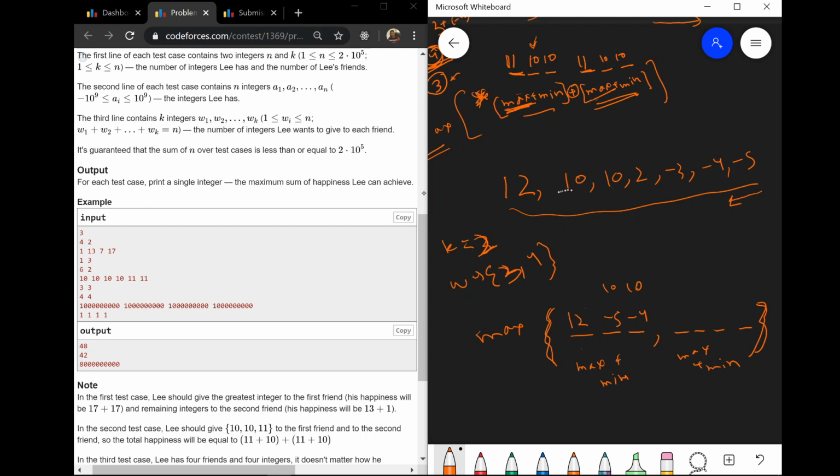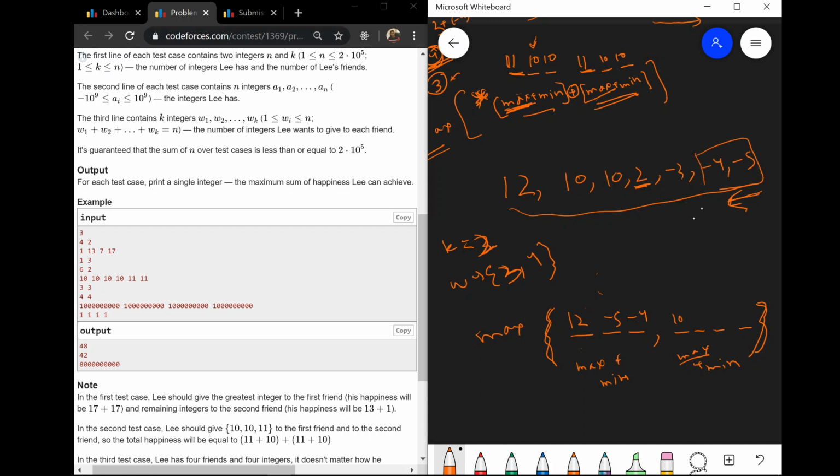But here we see that this 10 could be used here, so this max. Suppose if we put this 10 here only, then the maximum we can get here is just 2. So this would be a really down point. So we should be filling elements from this side only, and then storing the element for further use.